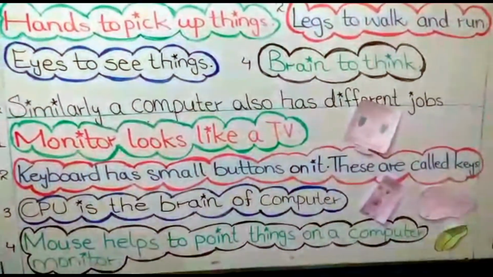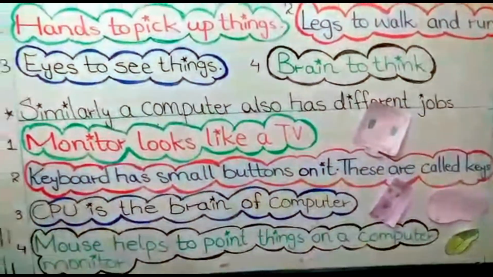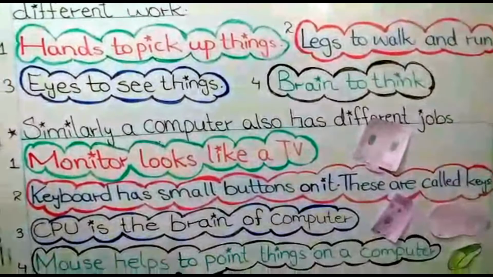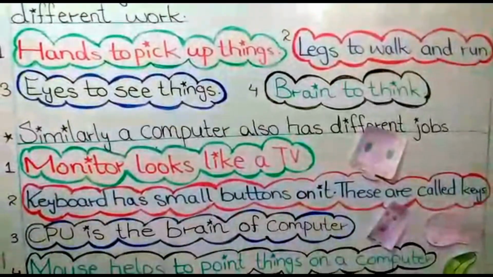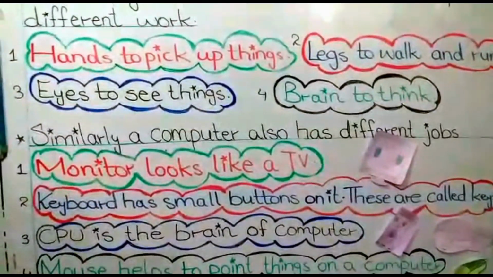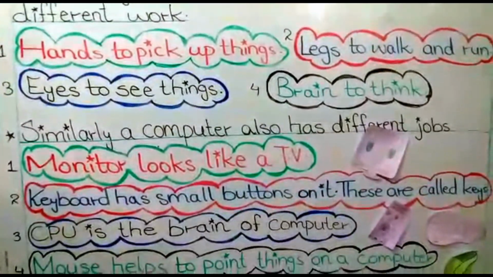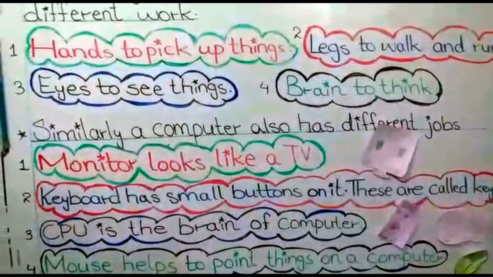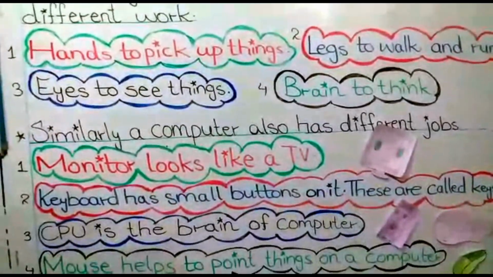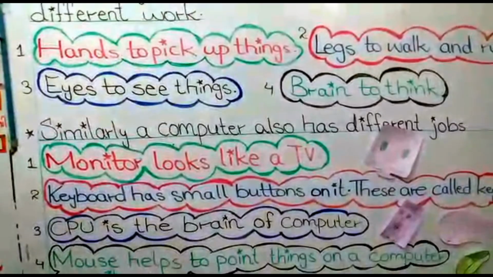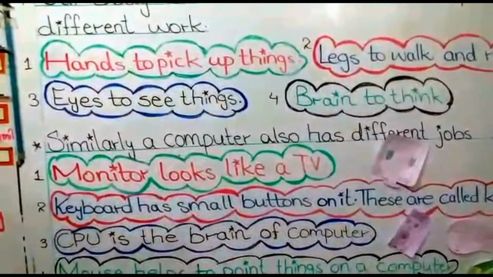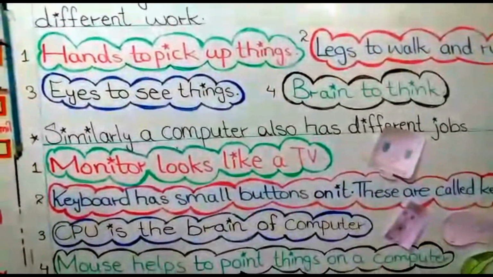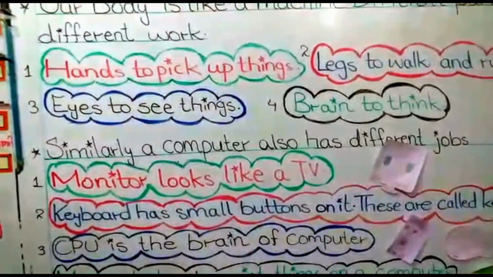Now come to number 2 point, keyboard. Keyboard has small buttons on it. These are called keys. Do you know what is the work of keyboard, dear students? The keyboard work is we can write letters and numbers with the help of keyboard on a computer. We can also write our names on a monitor with the help of keyboard.